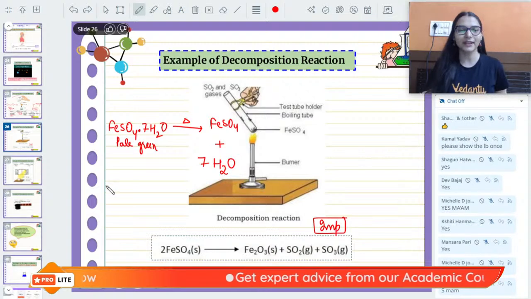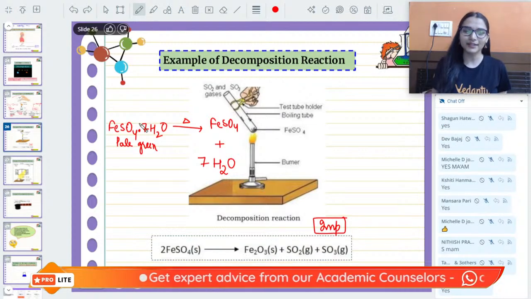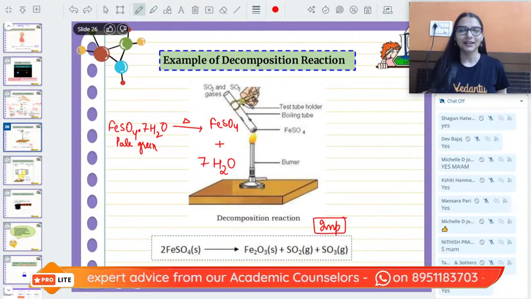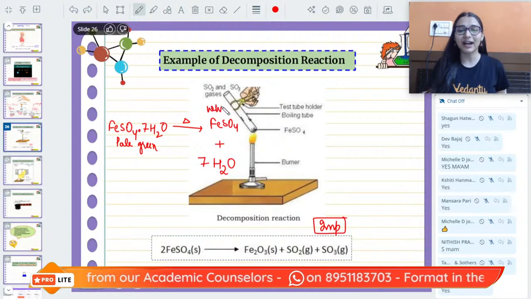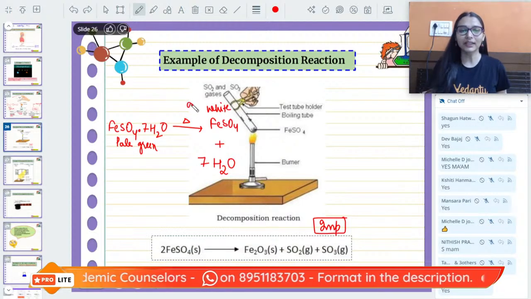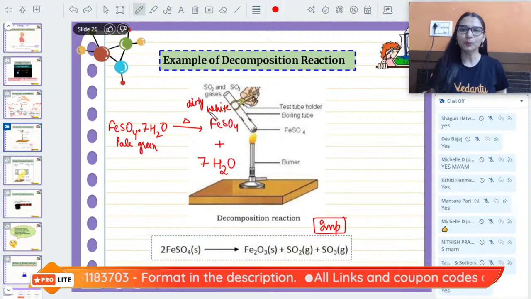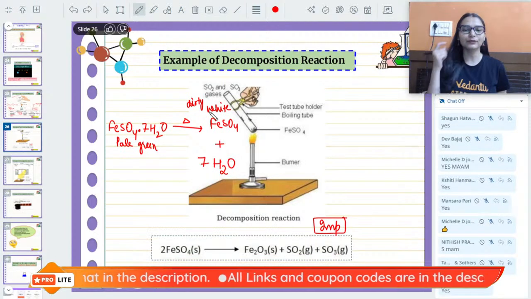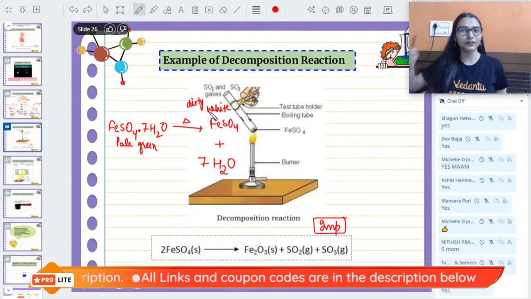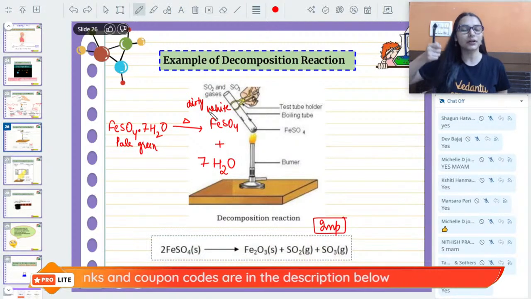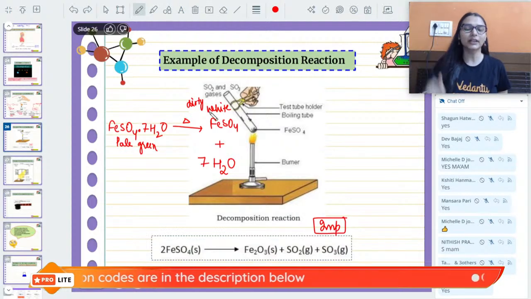Okay, very good. So what was the color of ferrous sulfate crystals? Pale green. Now it will become dirty white in color, because when you heat it, water of crystallization leaves. This is also decomposition. Now you don't have to stop the reaction. If ferrous sulfate crystals turn white in color, you still keep on heating them.